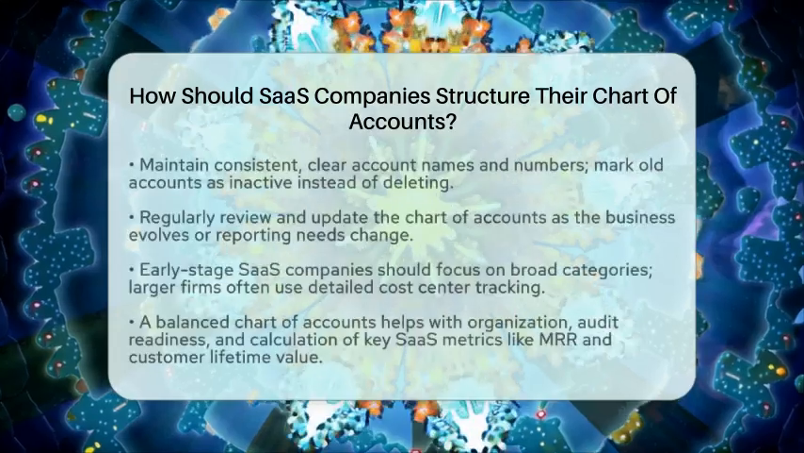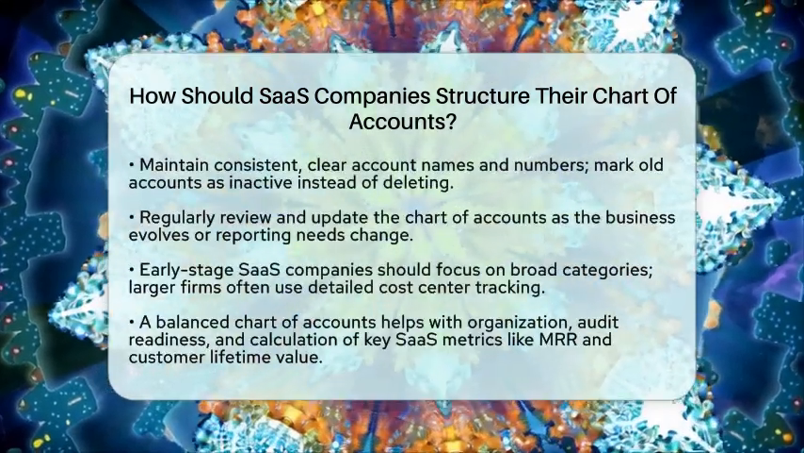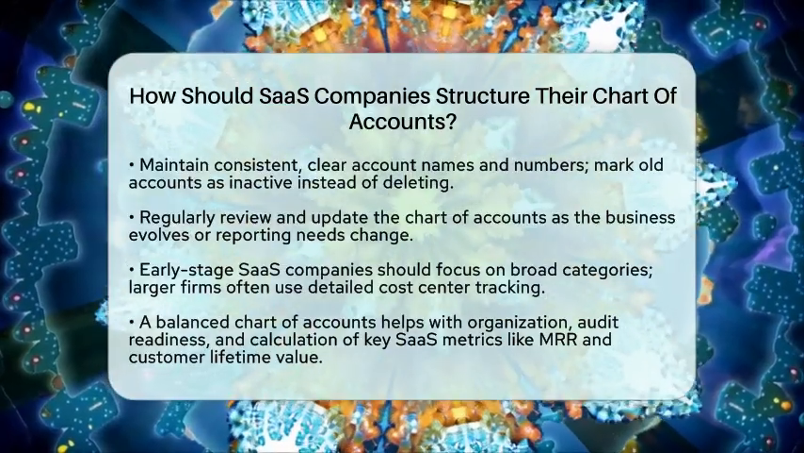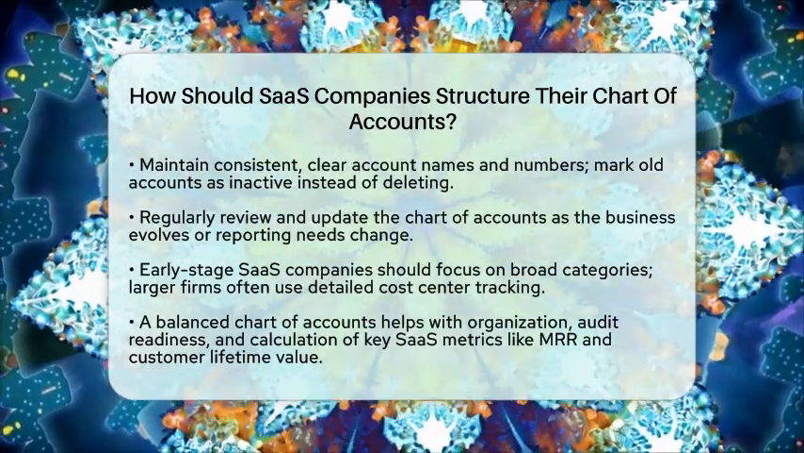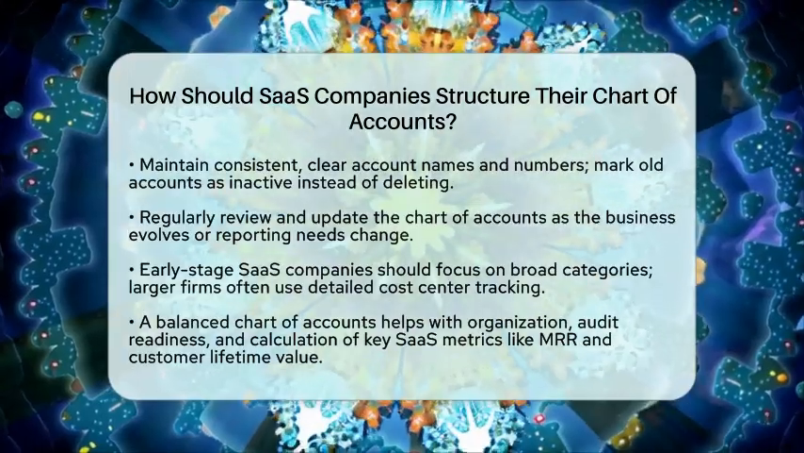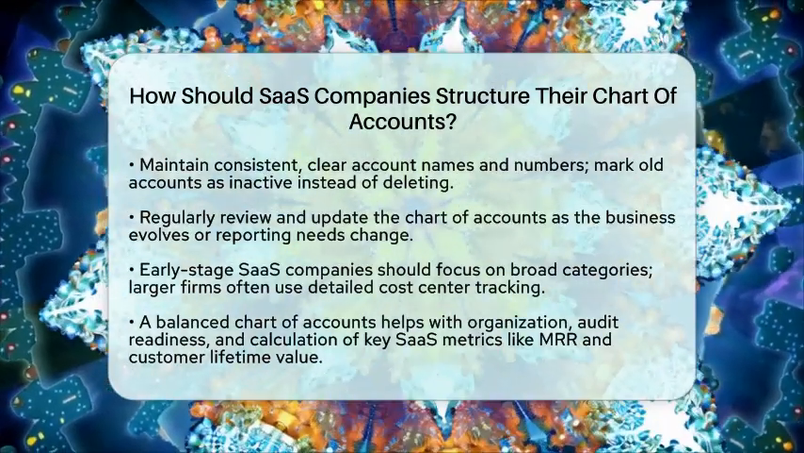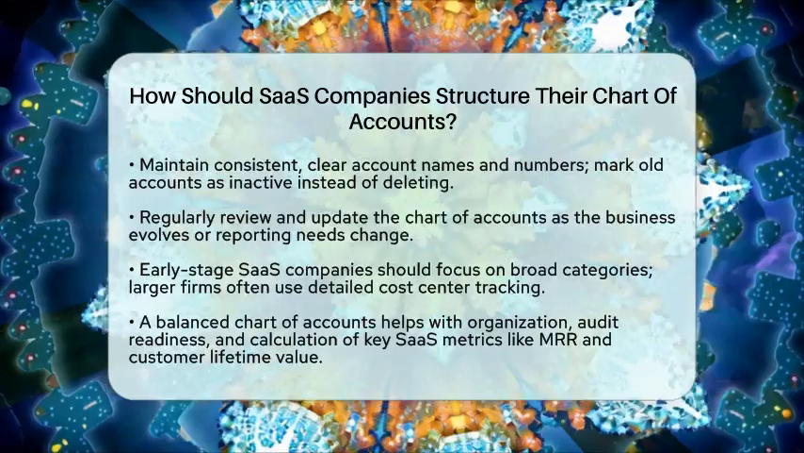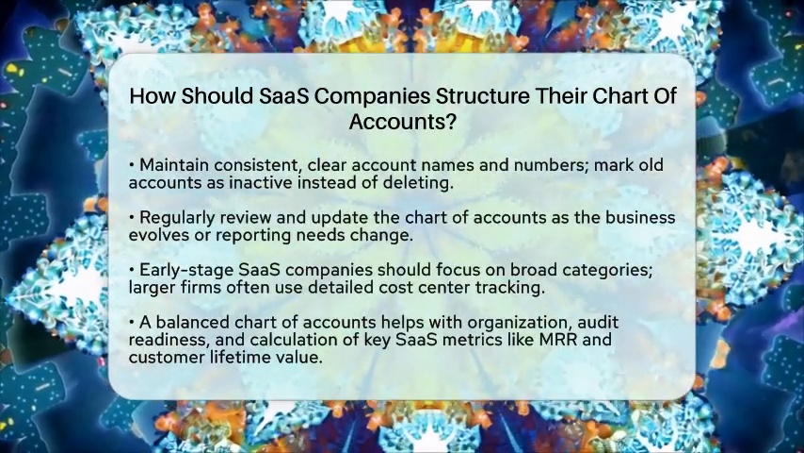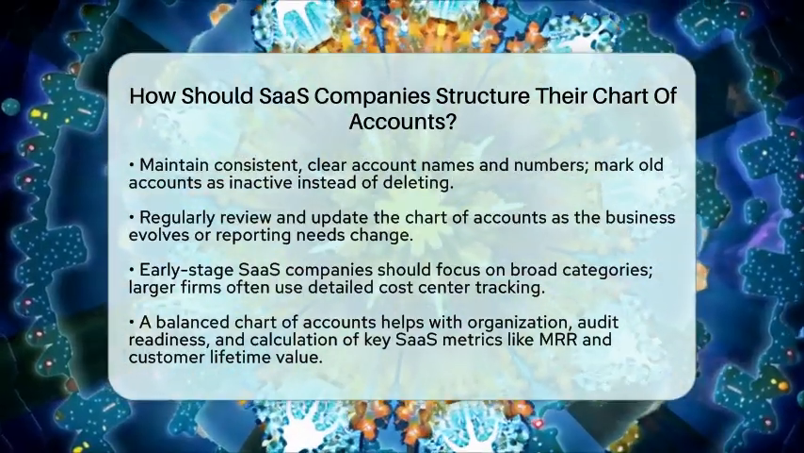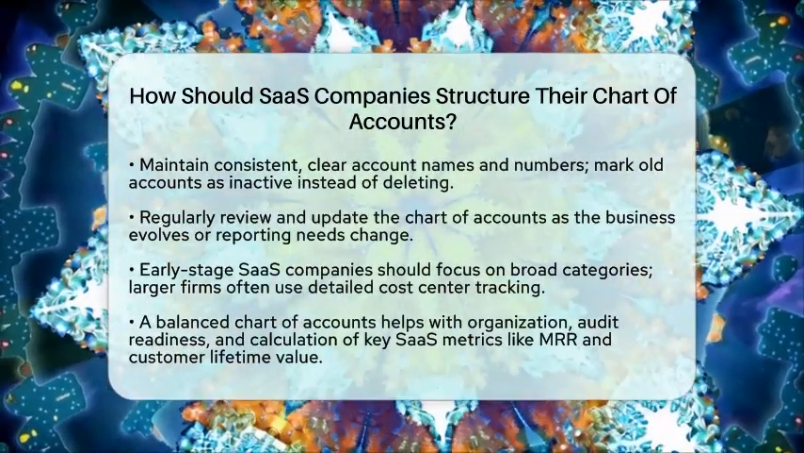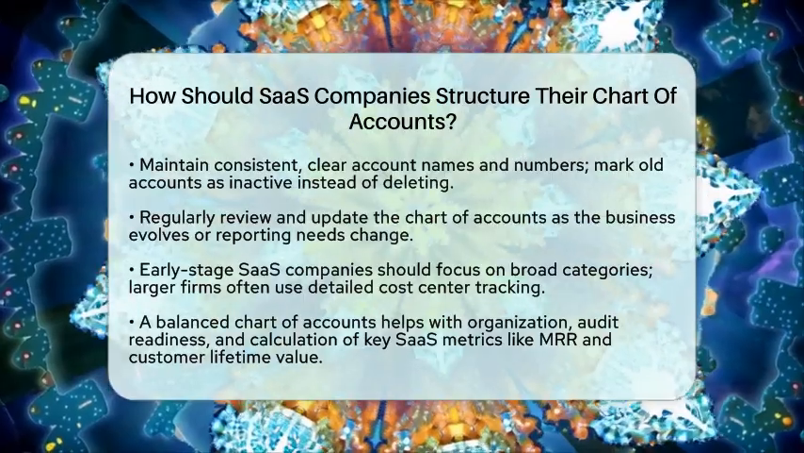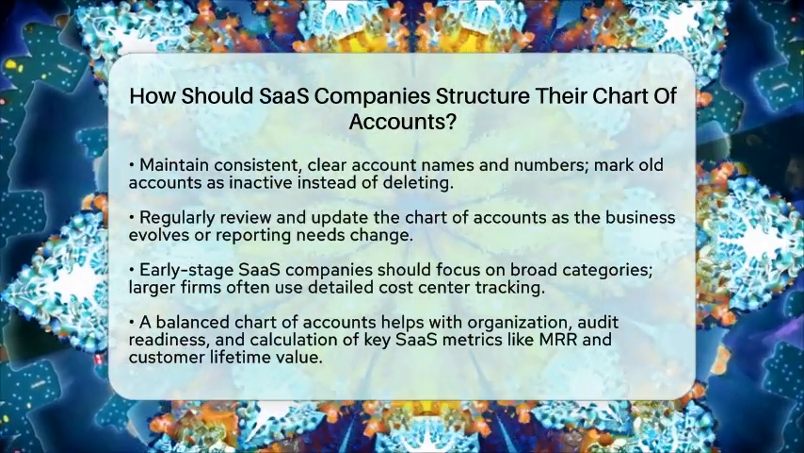For early-stage SaaS companies, focus on broad categories that investors want to see. As your company matures, add more detailed accounts to support operational decisions and compliance. Larger SaaS firms often implement full cost center accounting to track expenses and revenues at a very detailed level. In the end, a well-structured chart of accounts balances detailed operational data with the ability to produce clear financial reports.